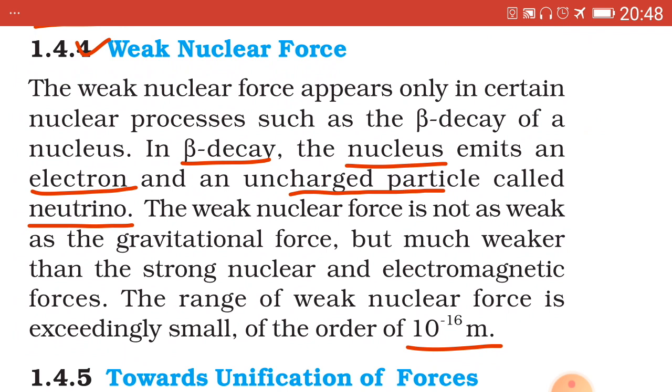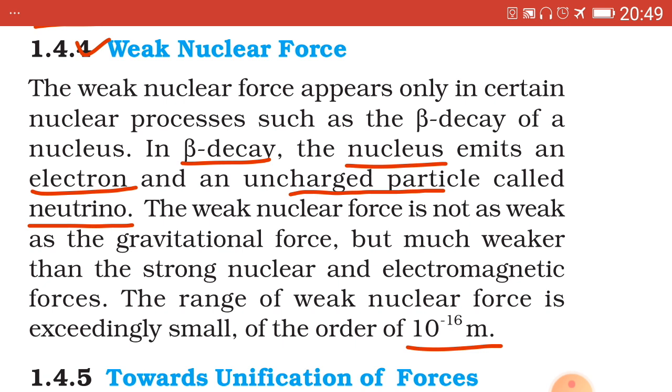Now, the weak nuclear force arises due to the interaction of this neutrino with other charged particles like electron. Now, apart from this, I will give you a detailed explanation regarding beta decay.